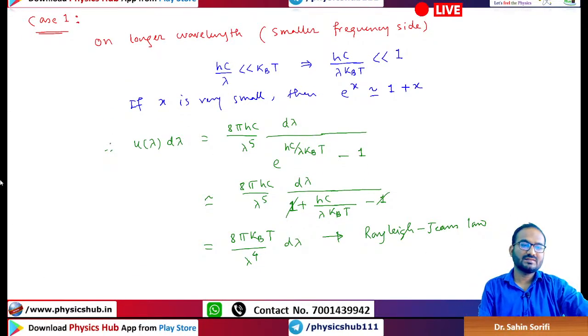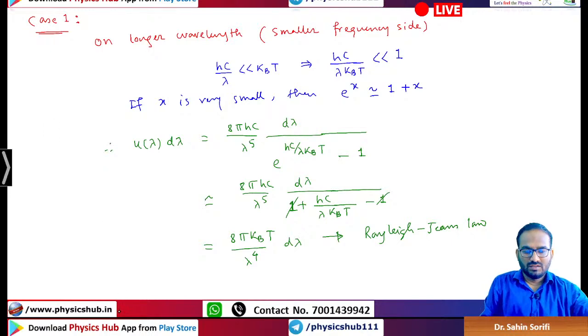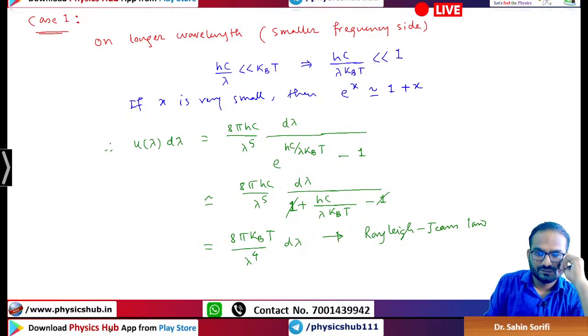So we can say that Planck's radiation law approximates the Rayleigh-Jeans law in the longer wavelength limit.